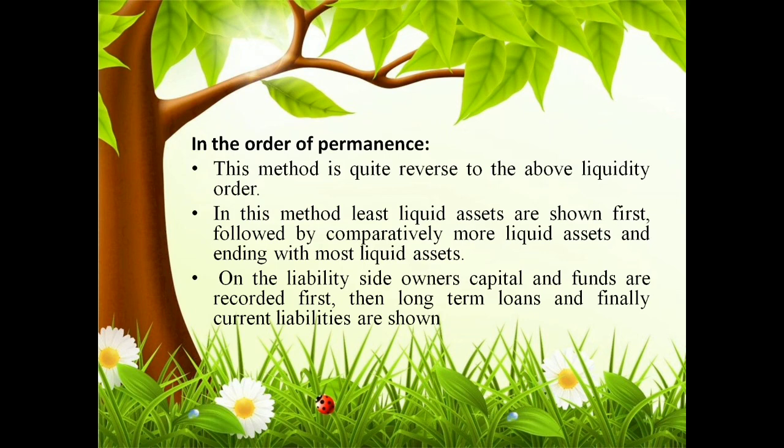In the order of permanence, we prepare the statements with the least liquid assets on top, like fixed assets on top, then fictitious assets, and then current assets. Here ownership securities are on top, then other liabilities like bank loan and other things on the next position, and finally the other current liabilities will be shown on the next position. So this is the way we have to present the items in the order of permanence.